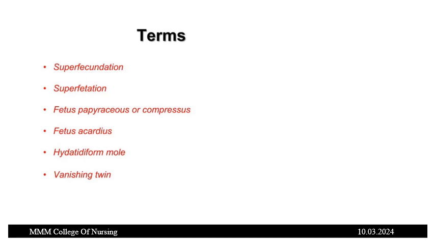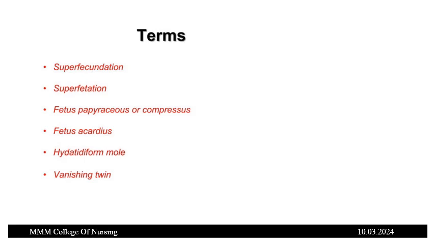Next is fetus acardiacus. It occurs only in uniovular twins. Part of the fetus remains amorphous and becomes parasitic without a heart. Next is vanishing twin. There is occasional death of one twin and continuation of pregnancy with the surviving one. The dead fetus, if within 14 weeks, simply vanishes by resorption.